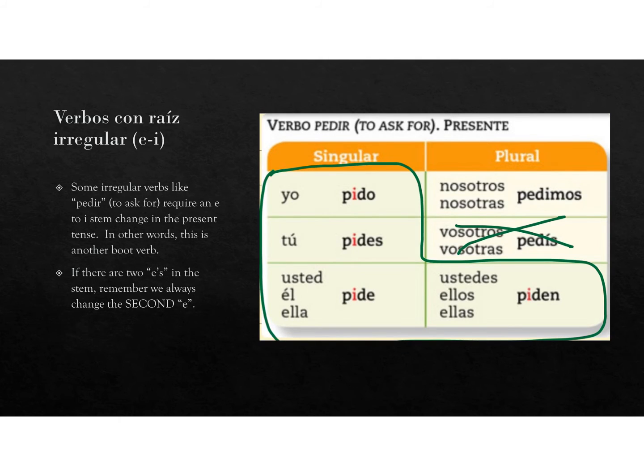The last big thing that we're going to talk about are those verbs that are irregular, and just another set of boot verbs. This time the stem changes from E to I. So remember that some irregular verbs like pedir, which means to ask for, require an E to I stem change in the present tense. In other words, it's just another boot verb, and you guys have done really well with that. So all of the forms within the boot change, and the E would change to an I in the stem, and obviously the nosotros form is what is outside of the boot, and it does not change. If there are two E's in the stem, we need to remember to always change the second E, not the first E.